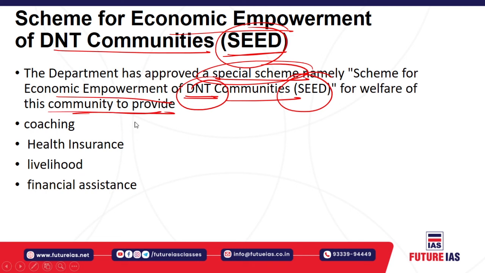The main purpose is to enable them to appear in competitive examinations through coaching, to provide health insurance to them, to facilitate livelihood initiatives at the community level, as well as to provide financial assistance for the construction of houses for the members of these denotified communities.